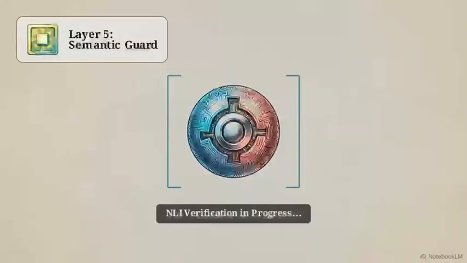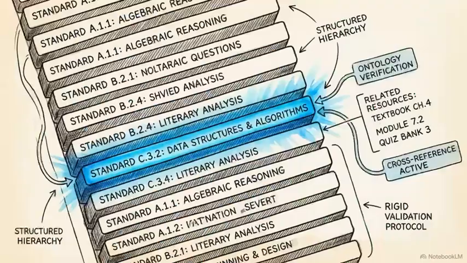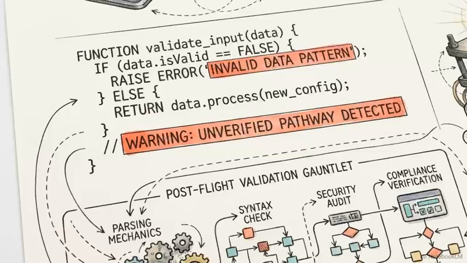The text then faces Layer 5, the semantic guard. Using natural language inference, this node mathematically verifies that the AI hasn't accidentally leaked the direct answer to the student. Layer 6 queries the curriculum database, cross-referencing the AI's statements against the established lesson ontology. This ensures the model hasn't hallucinated a concept or reinforced a known student misconception. This post-flight validation gauntlet treats the AI's generated draft with the exact same strict parsing applied to malicious user input.